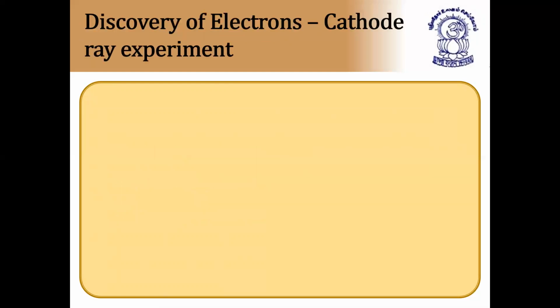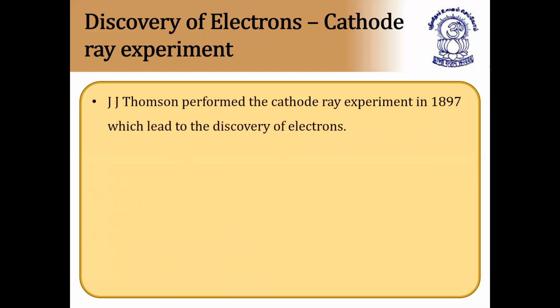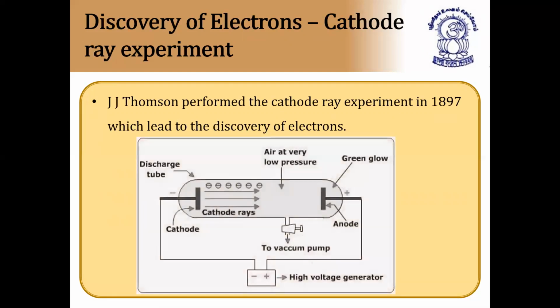First, discovery of electrons, cathode discharge tube experiment. So electrons were discovered by J.J. Thomson, and it is based on the cathode discharge tube experiment. And what is that experiment? Now we are going to discuss. So discovery of electrons, cathode ray discharge tube experiment. J.J. Thomson performed the cathode ray experiment in 1897, which led to the discovery of electrons. This is the discharge tube experiment. You can just see here.